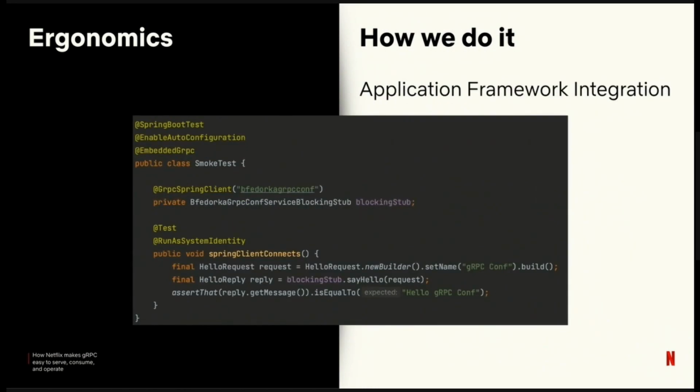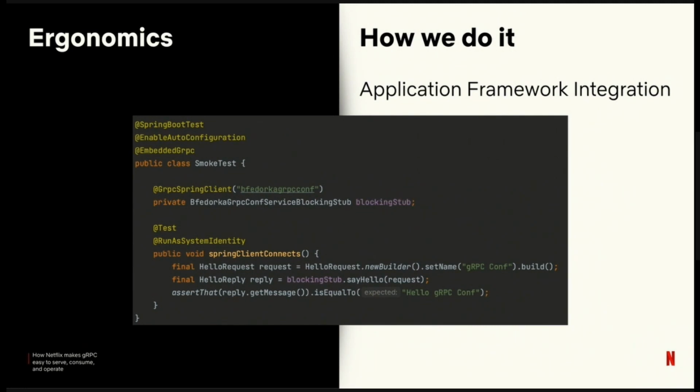From an application framework level, we've got quite a few integrations. As I mentioned, almost everything we manage in the gRPC framework, we allow our engineers to extend. Something I want to show off here, this is a smoke test. This is an online test for making sure that the client you're shipping is actually able to talk to the server you're also shipping. And it demonstrates how our engineers actually bring in stubs.